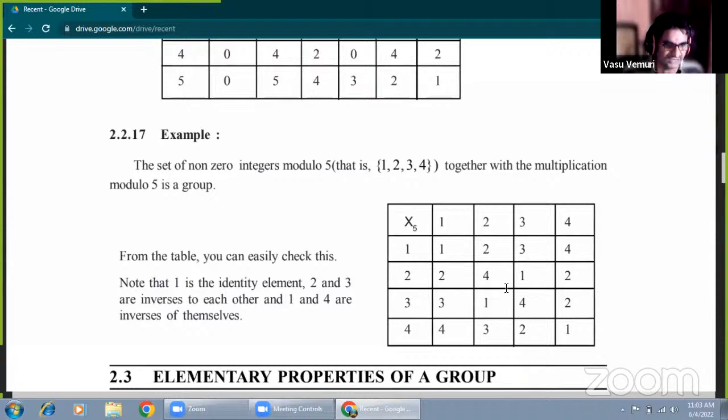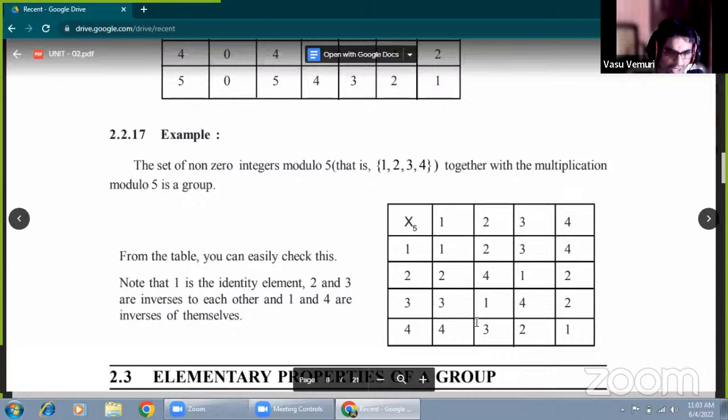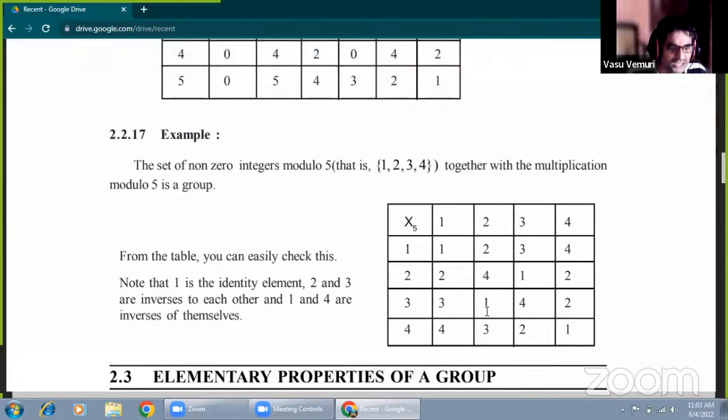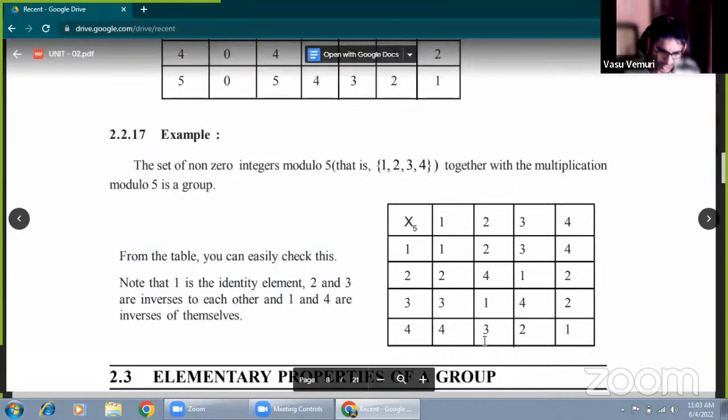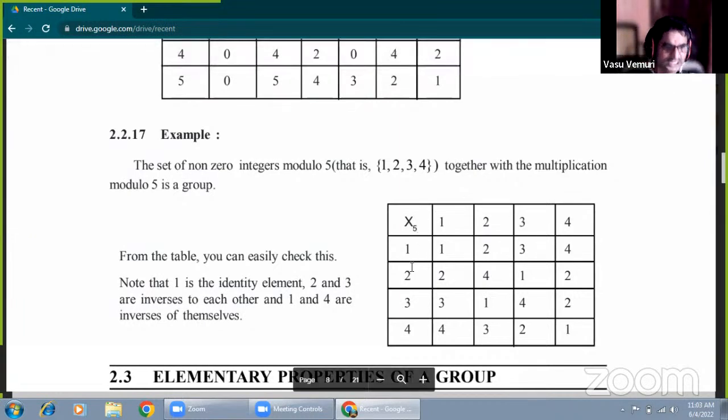If it is outside of the elements given in the composition table, that is not a group because the postulates are not satisfied here. Postulates, axioms, properties, laws, whatever it is, the meaning is the same, conditions.